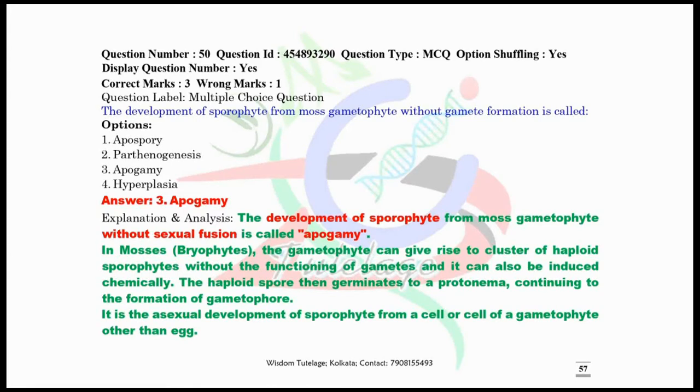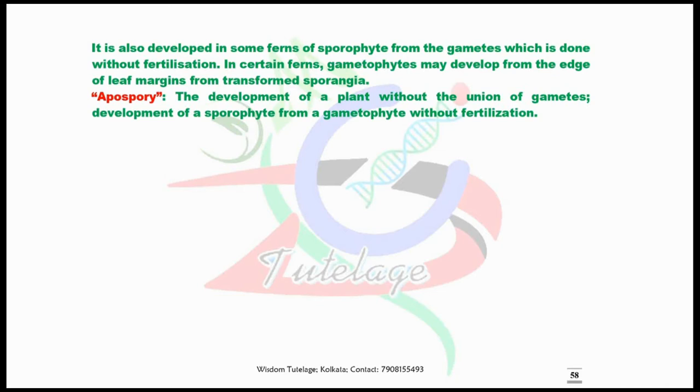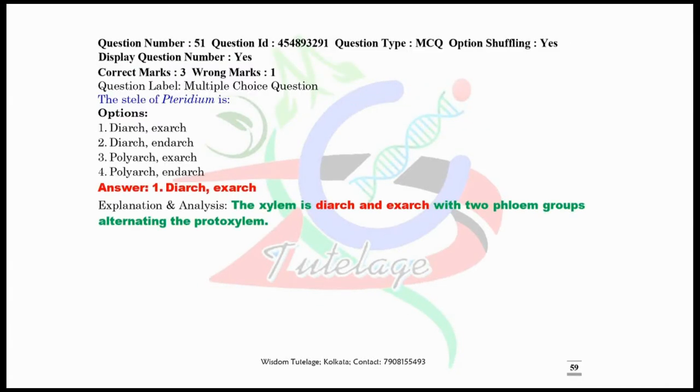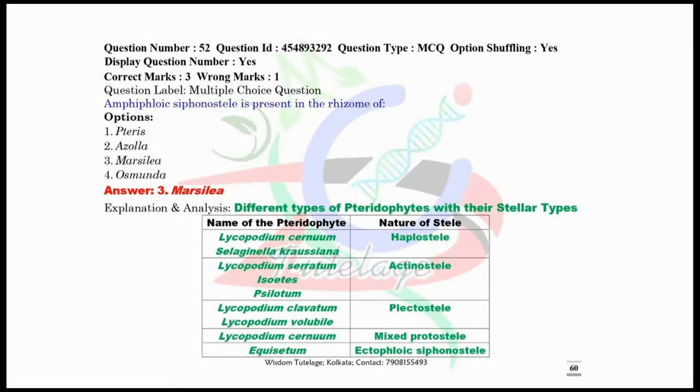Now question number 50. The development of sporophyte of moss from gametophyte without gametic fusion is called apogamy. Now question number 51. The stele of Pteridium is diarch and exarch. It is a clear cut question, but you have to remember the other steles of different plants also.